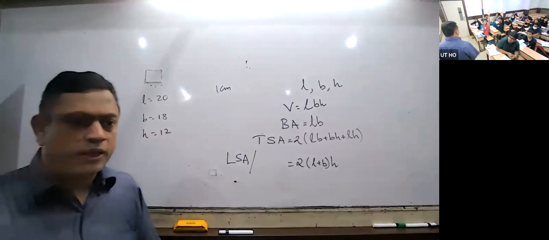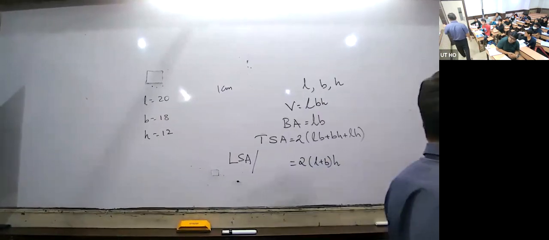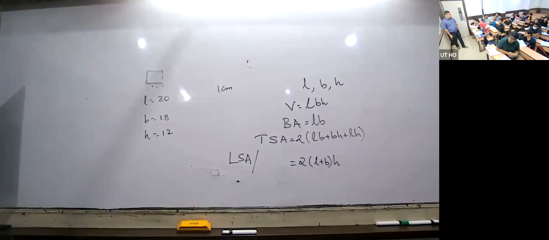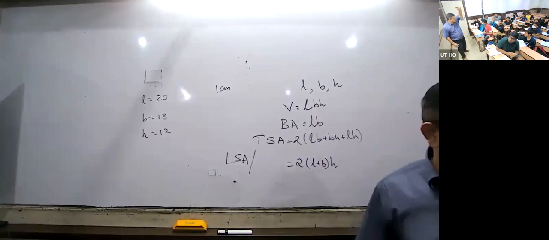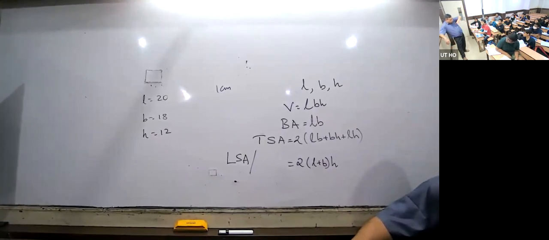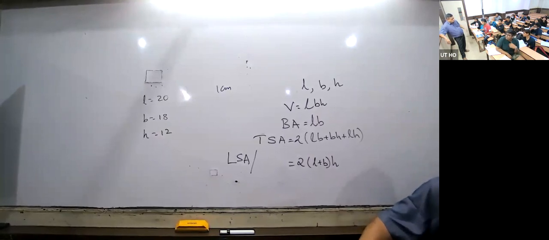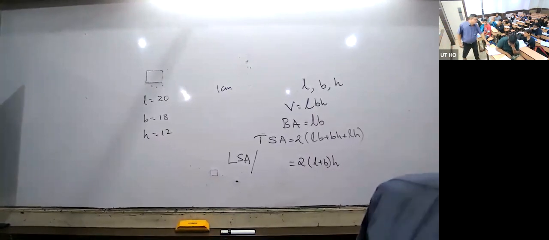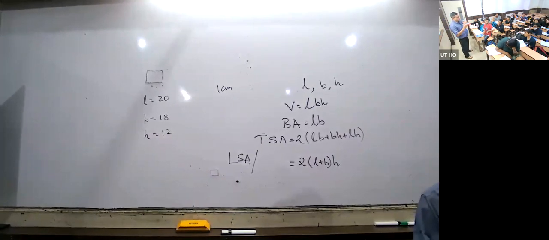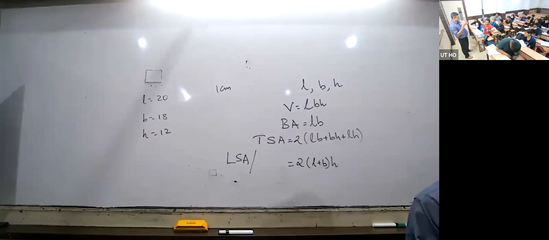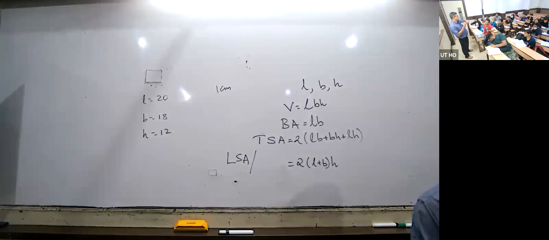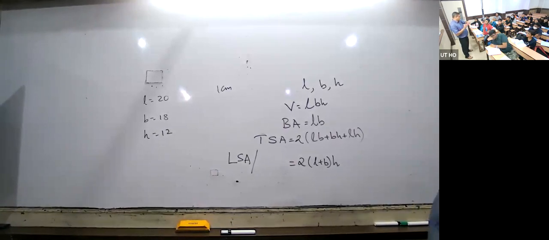Yes, tell me. So length and breadth would be the same, but height would be different. Only the height, the thickness of the height is not there. Remaining all remain the same. Just imagine an open box. So to get the inner length, outer length minus this thickness and this thickness. Therefore, inner length is equal to 20 minus 2 times thickness.